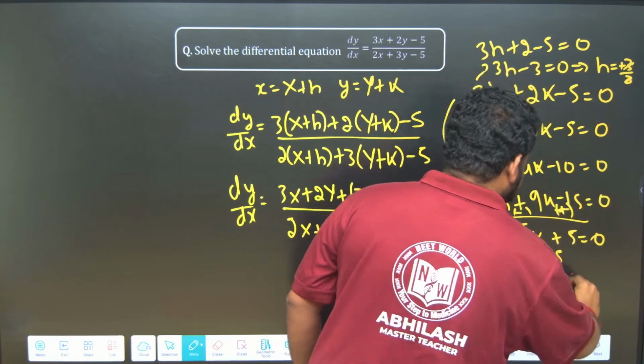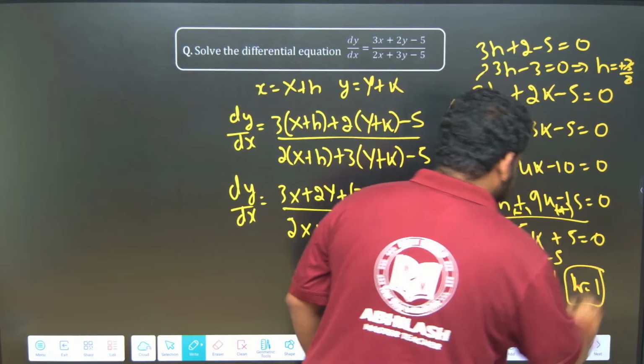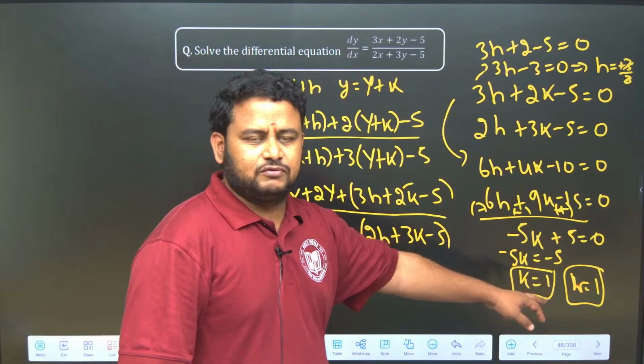So, what will I get? I will get h is equal to... the value of h is equal to what? h is equal to 1. So put the value of k equal to 1 and h equal to 1 in this equation.